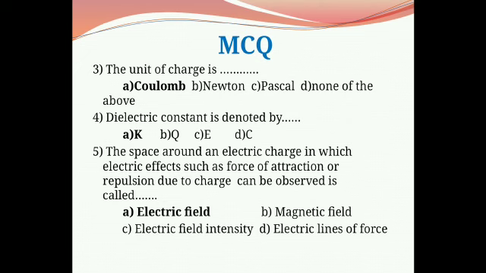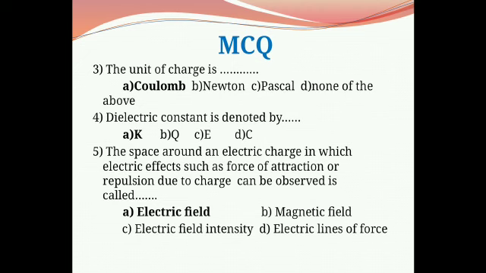Third question: the unit of charge is. First option is Coulomb, second is Newton, third is Pascal, fourth is none of the above. As we see the definition of electric charge, the unit of charge is Coulomb, and therefore correct option is Coulomb.